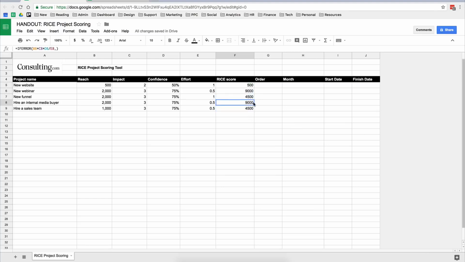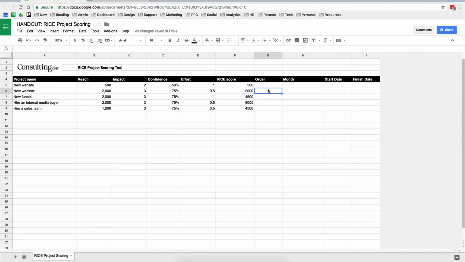Once you've done that, you can see here the RICE score. And the higher the score, the higher the impact of the item. So right here I can see the 2 highest. I'll change this one here to 2 just so we've got a clear winner. So here the highest impact one is the new webinar, right? Now what's fascinating about this tool is that often it shows you that you should be prioritizing something which you weren't prioritizing. Often we're sure the thing we want to work on is the thing that we should work on, but when we use this tool, it actually shuffles it around and prioritizes it in a totally different order.